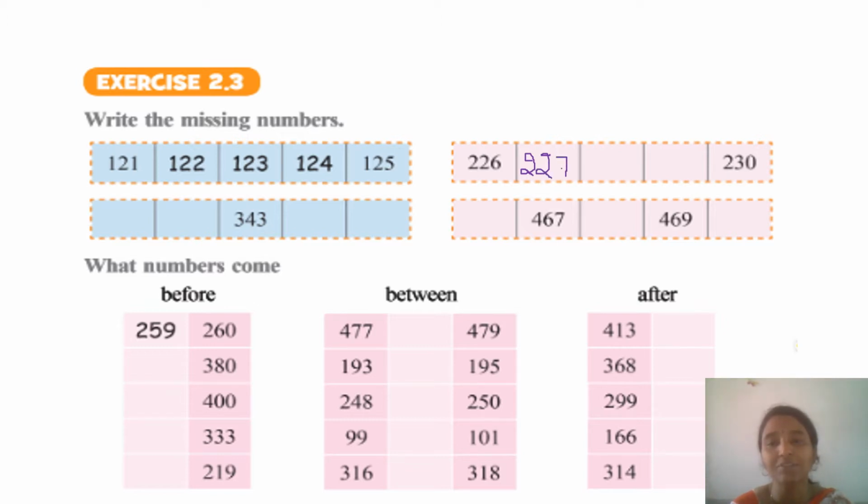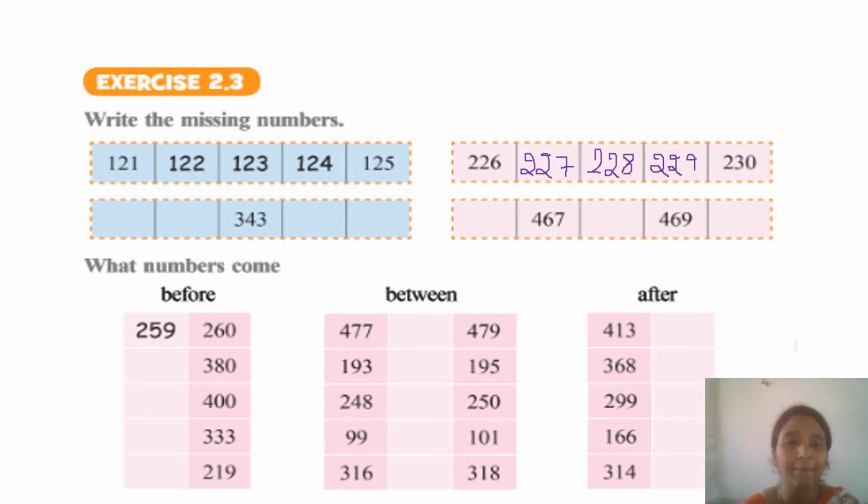You have to write the missing numbers from between 226 to 230. After 227, what will come? 228. After that, 229. The remaining two you will do for your homework.